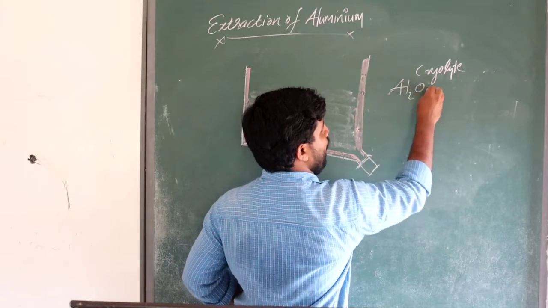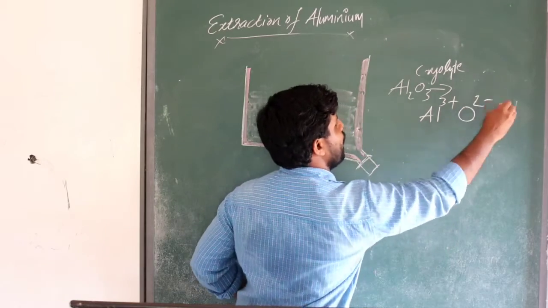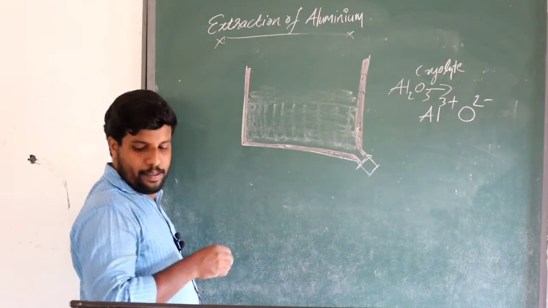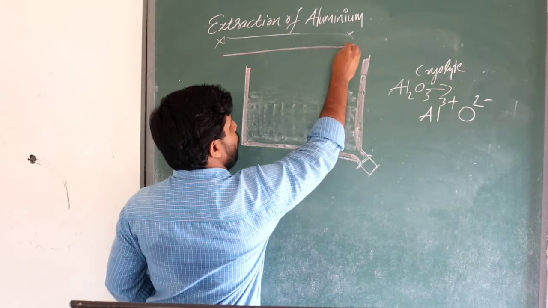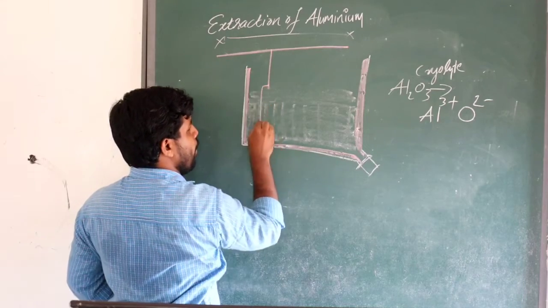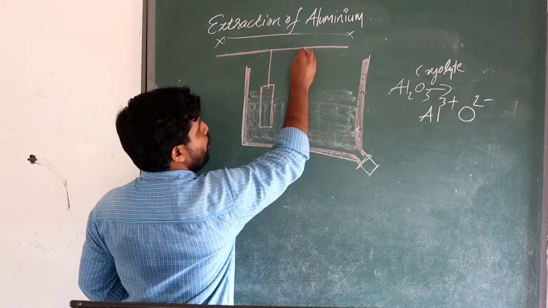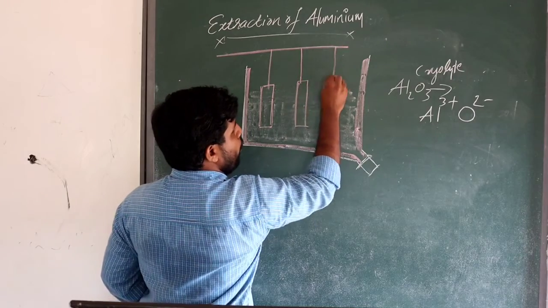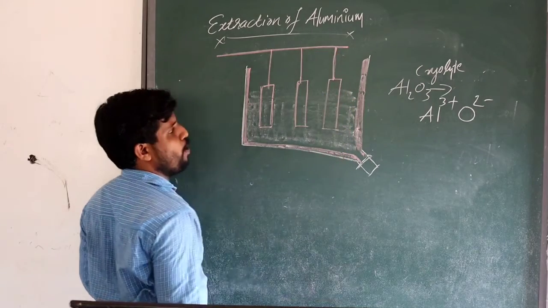Alumina is Al2O3. In molten form, we can understand that it contains Al3+ and O2- ions. That we have studied in electrolysis. Okay, then here we take an iron rod. From there, carbon rods are dipped into the solution. Again please listen, carbon rods are dipped into the solution.